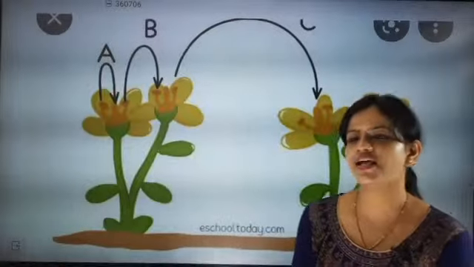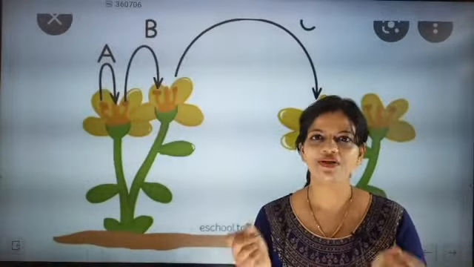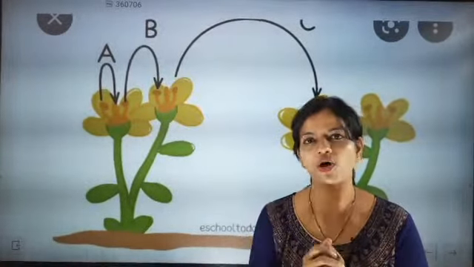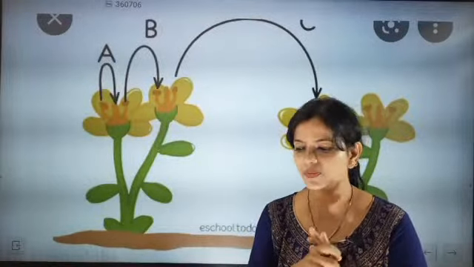In pollination, exactly what happens: the anther is having pollens, the yellow color pollens, with two male gametes. Now these pollens have to travel towards the stigma, then the style, and then towards the ovary. So the story starts either from the same species.